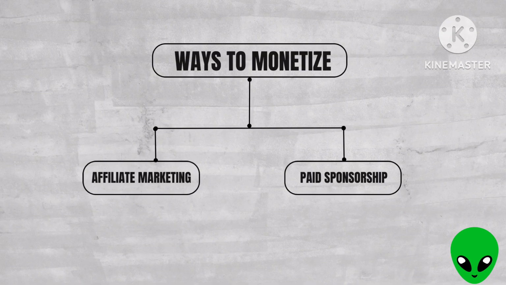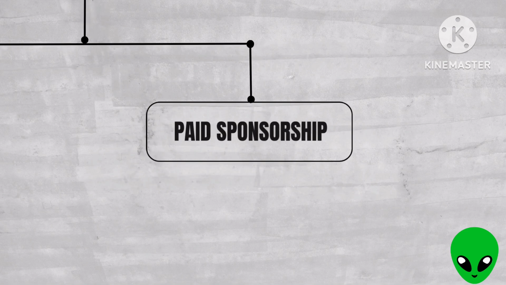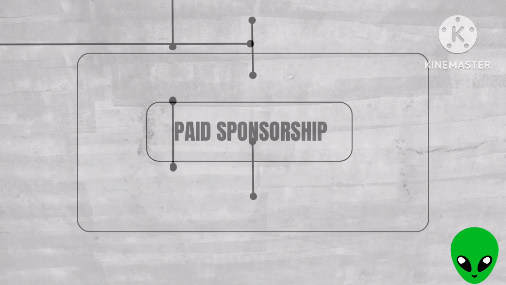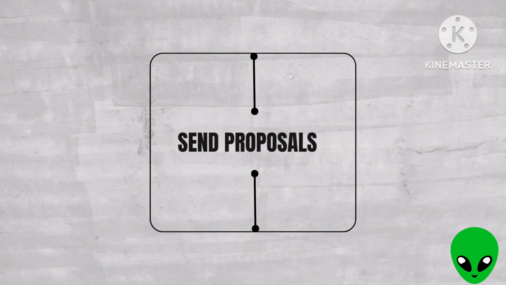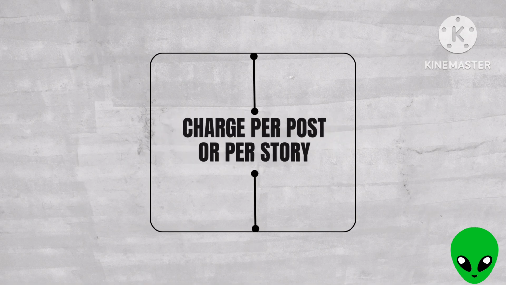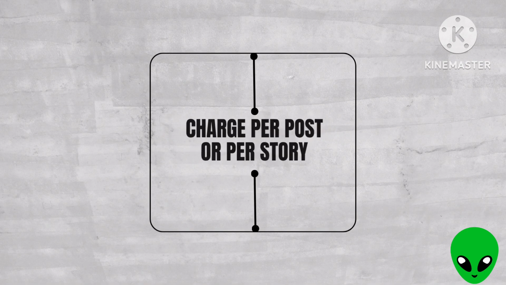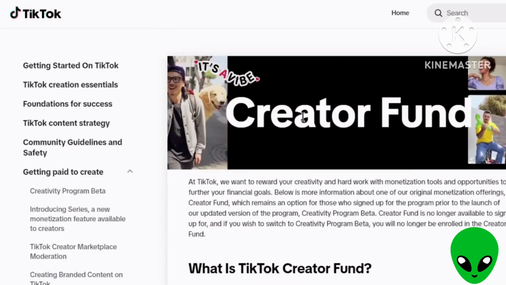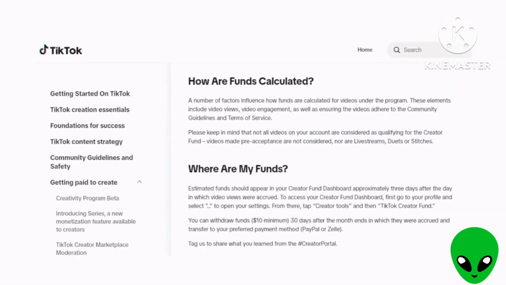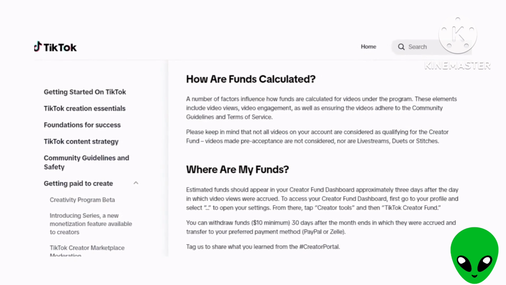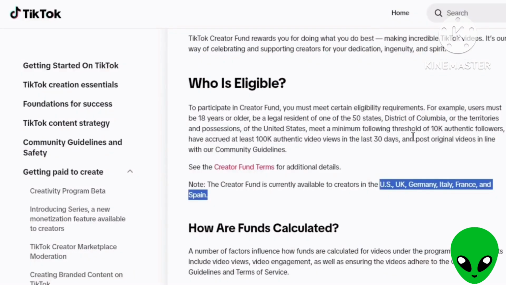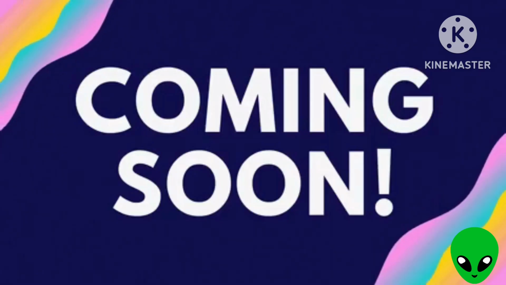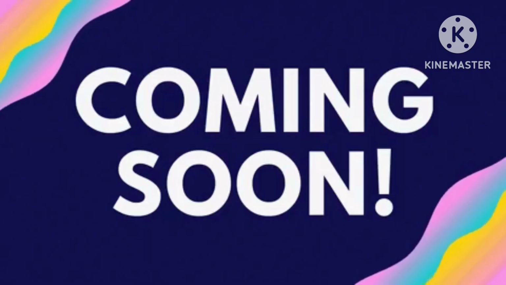The second approach involves brand or small business partnerships. As your audience grows, brands may approach you, or you can reach out to them, proposing to promote their product or service for a set fee. They're often quite open to the idea. Additionally, TikTok has recently launched its Creator Fund program, somewhat similar to YouTube's monetization. Unfortunately, this is currently available only in select countries. I'll delve into each of these methods in separate detailed videos in the future.